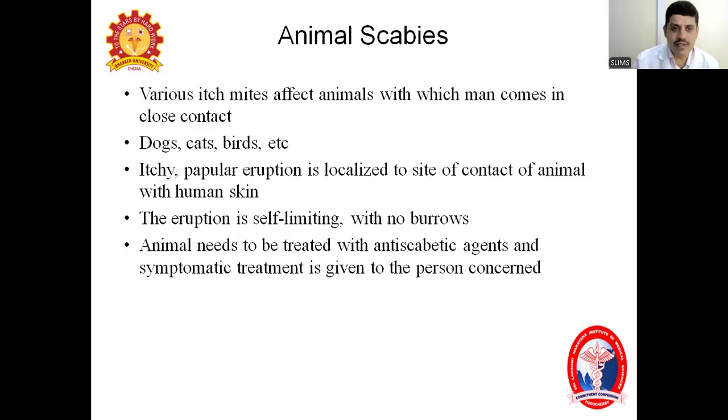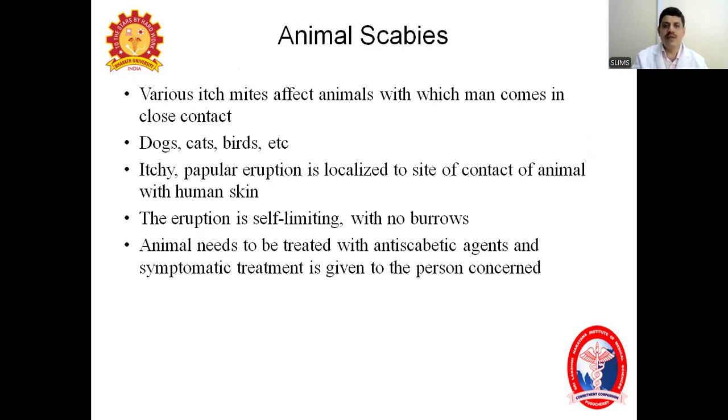Okay. Coming to the animal scabies. What is animal scabies? This animal scabies is also called pseudoscabies. What does pseudoscabies mean? Why is it called pseudoscabies? So usually animals get affected, means all pet animals like dogs, cats, birds, all will get affected.